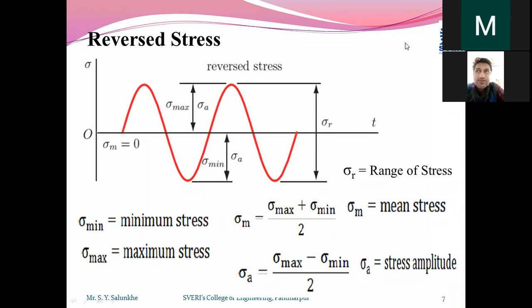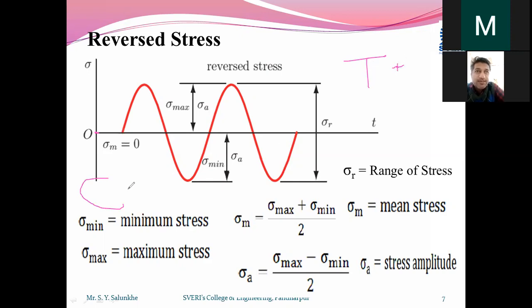We don't have such types of stresses as minus or plus. This is the tensile side and this is the compressive side. Somewhere the stress is nil, that is, the stress value is 0. So compressive we are going to say as negative and tensile we are going to say as positive.